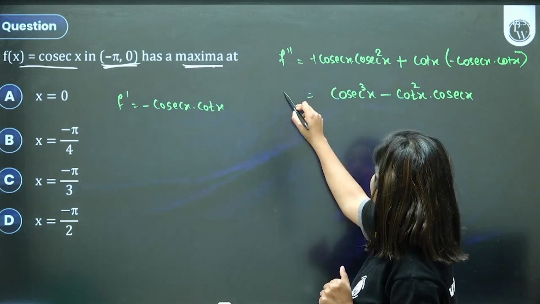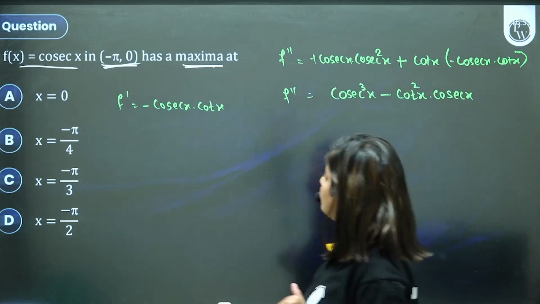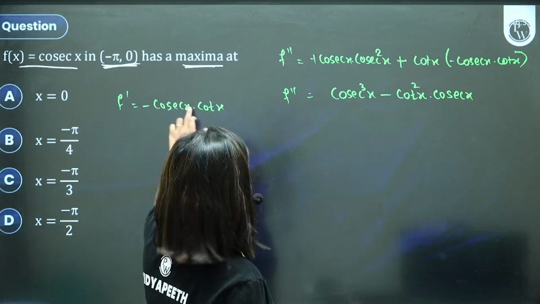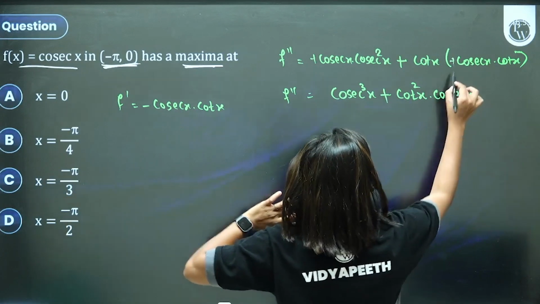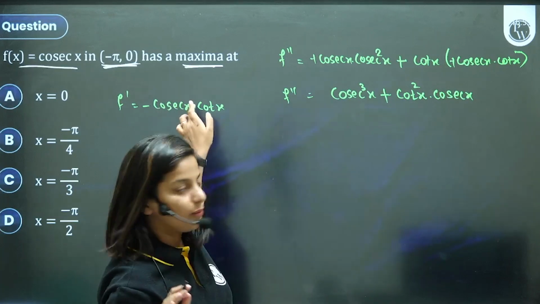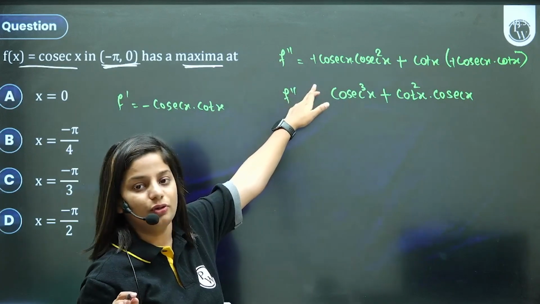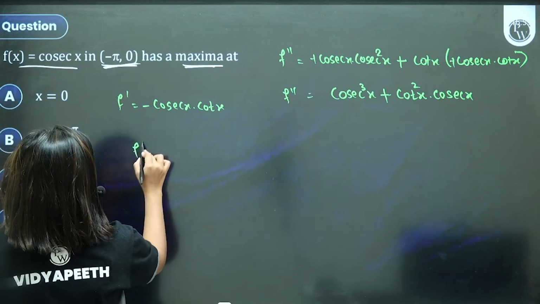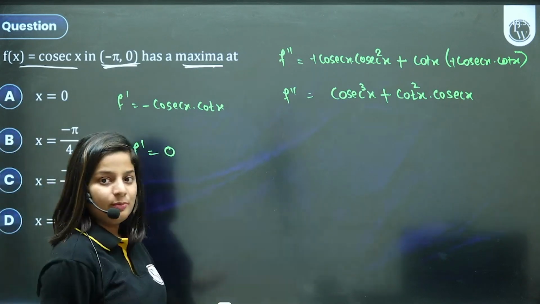Okay children, that's my double derivative. Look, one thing: with the minus in front of cosec, children, this will be plus. Why? Because I have not taken the minus out. Considering the minus sign, I've solved it, so it should be plus. Now let's put the first derivative equal to 0, our usual method.